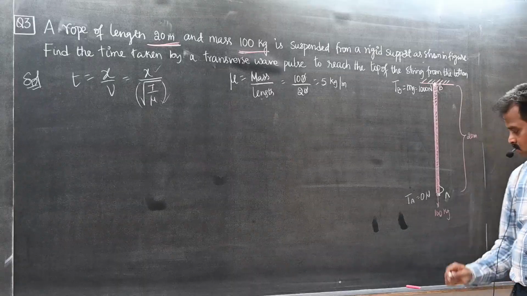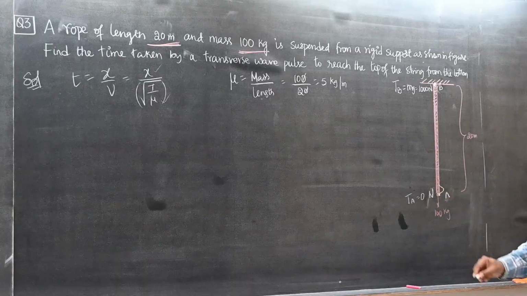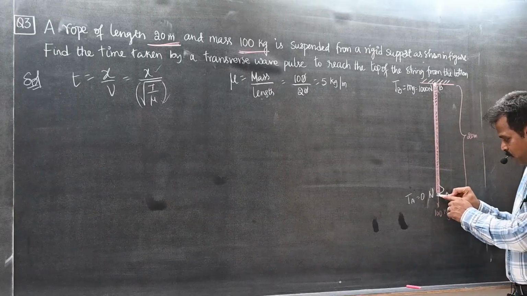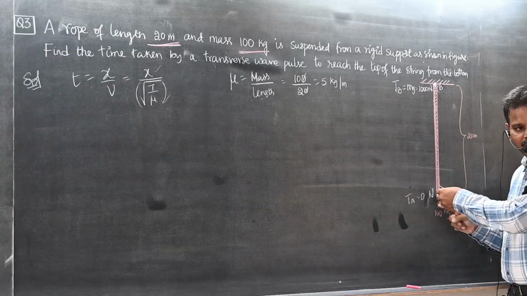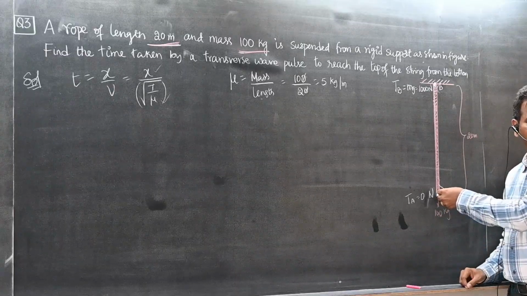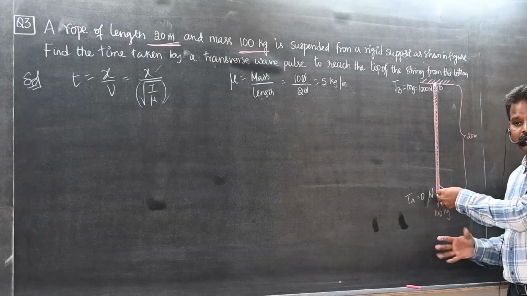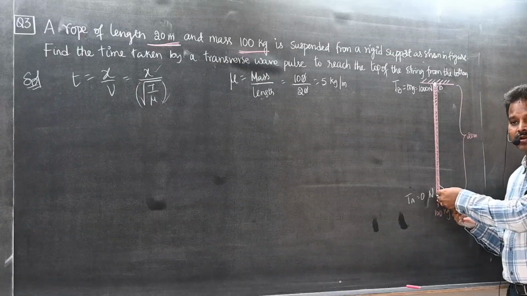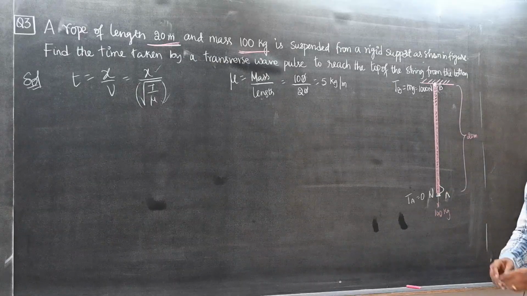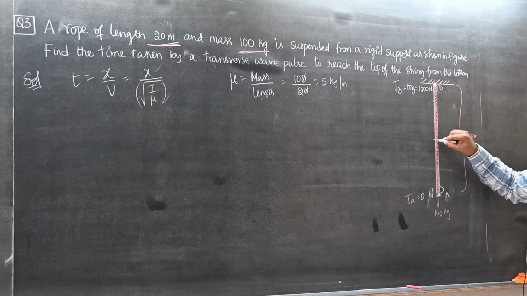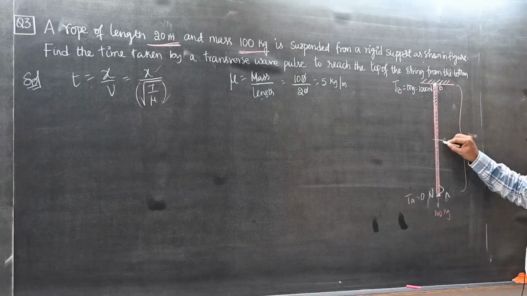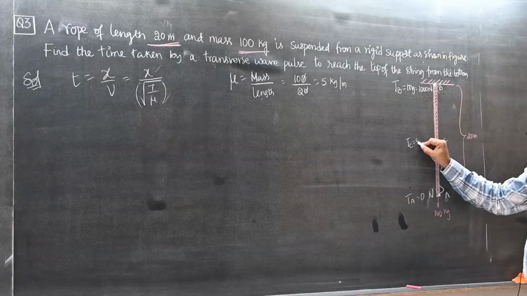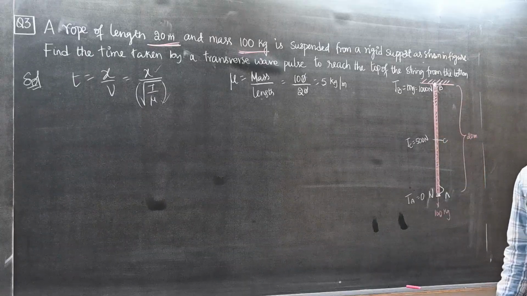0 newtons. Why 0? At this point, what is the tension? Is there any load below this point? No mass, no load. What is the tension there? 0. So what is the tension here, in the middle of this wire? Let us say point C. TC is equal to 500 newtons.